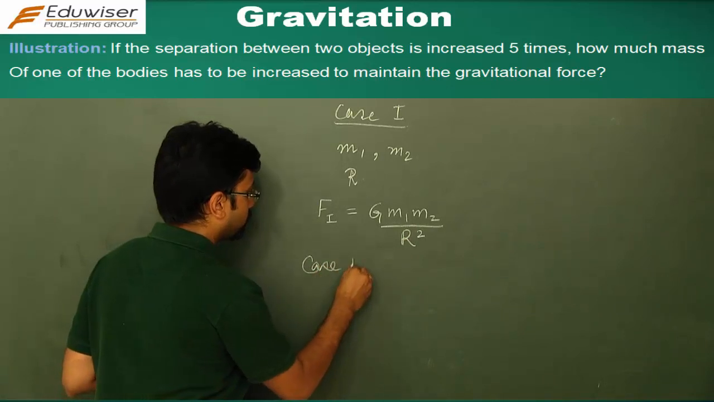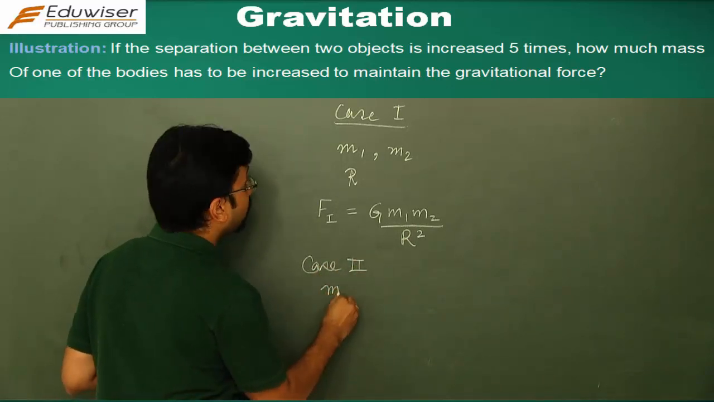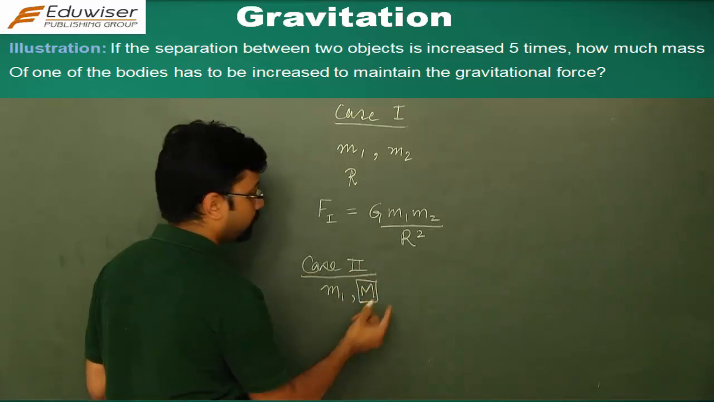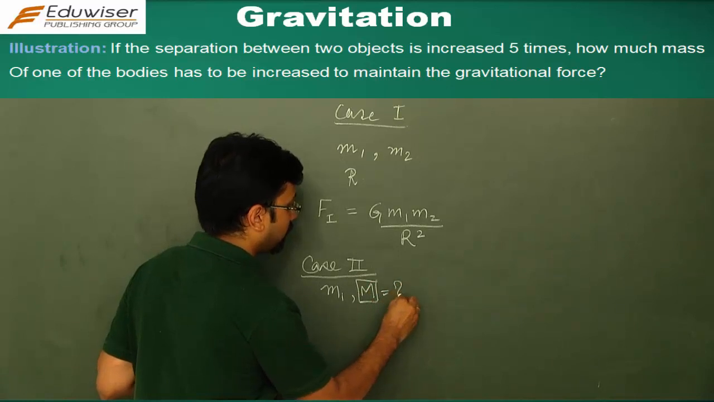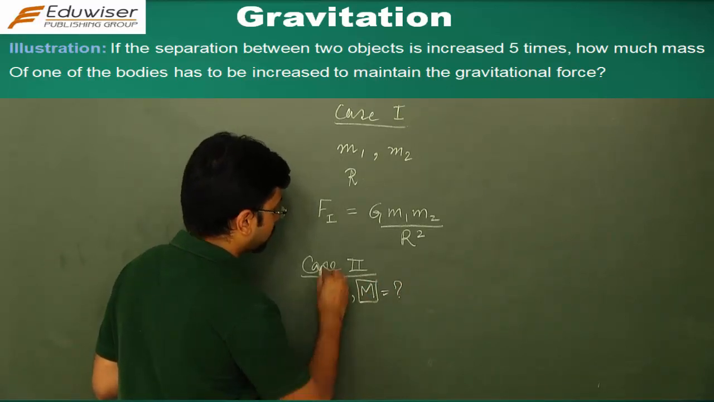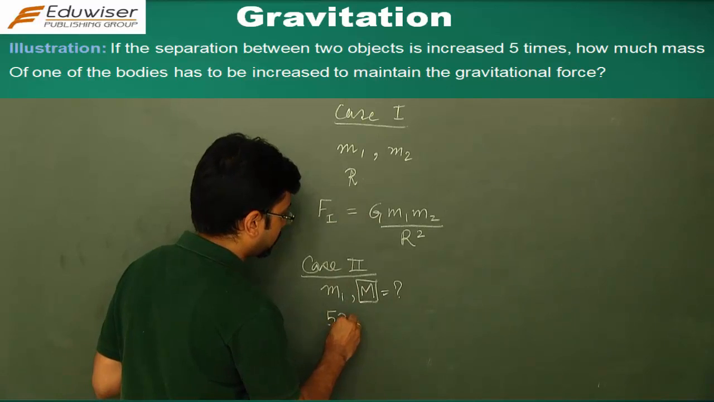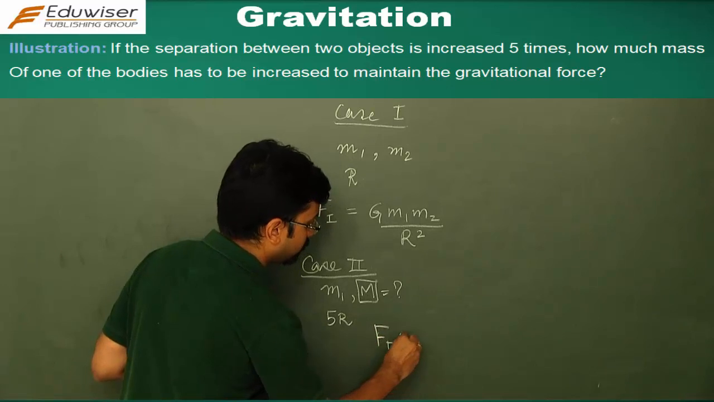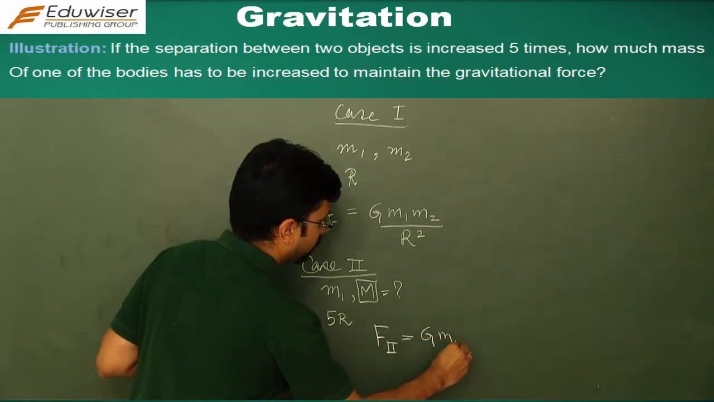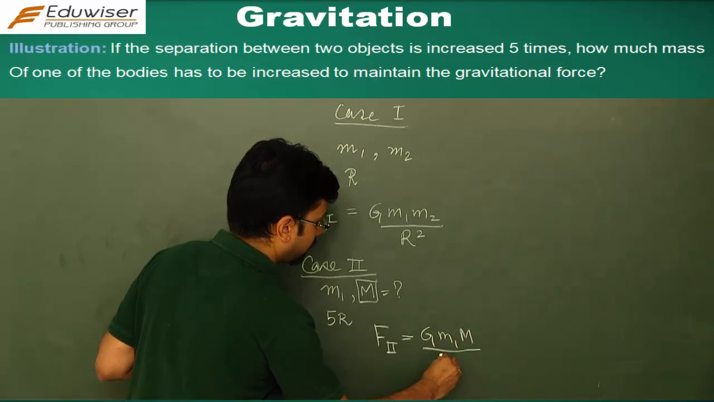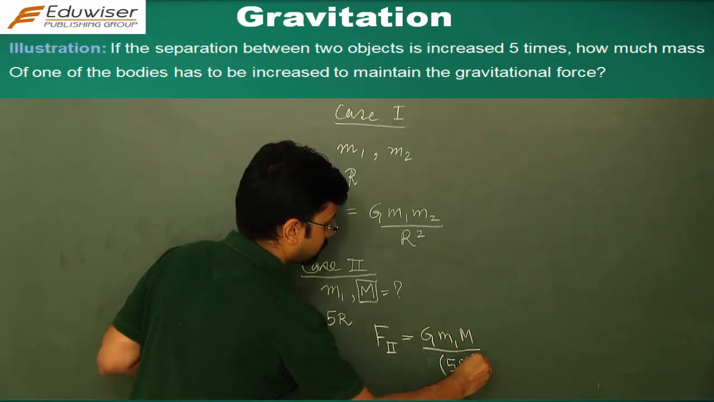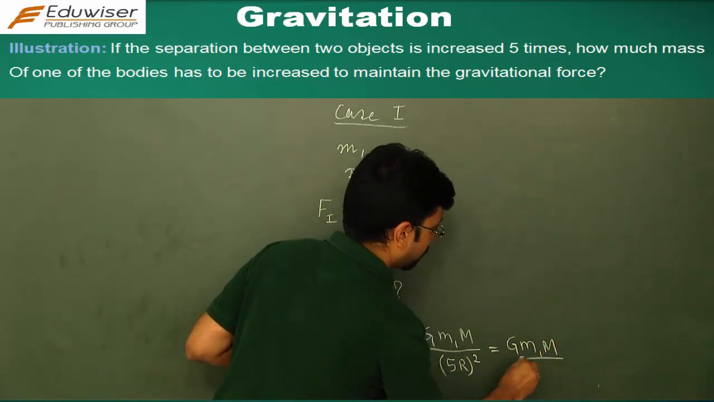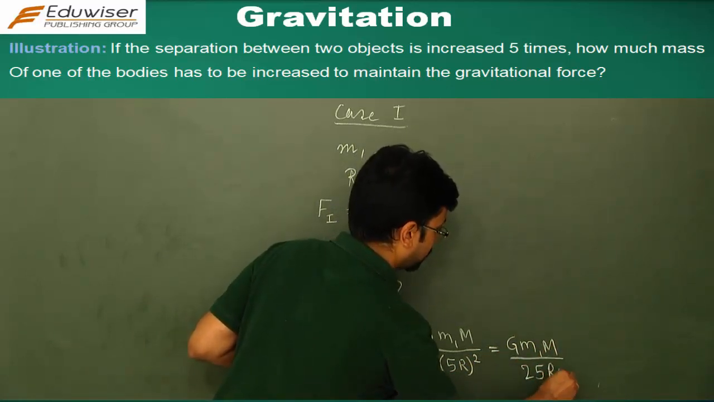What is case 2? Case 2 is the mass m1 remains the same, mass m2 becomes capital M. We don't know what that would be, we have to calculate it, and the separation becomes 5 times. So the separation in this case is 5R. So what will be F2? It will be G m1 M by (5R) square, that is G m1 M by 25 R square.